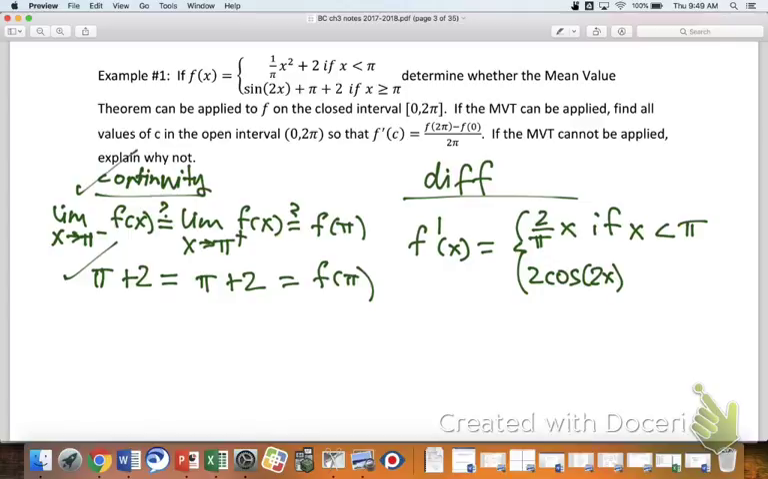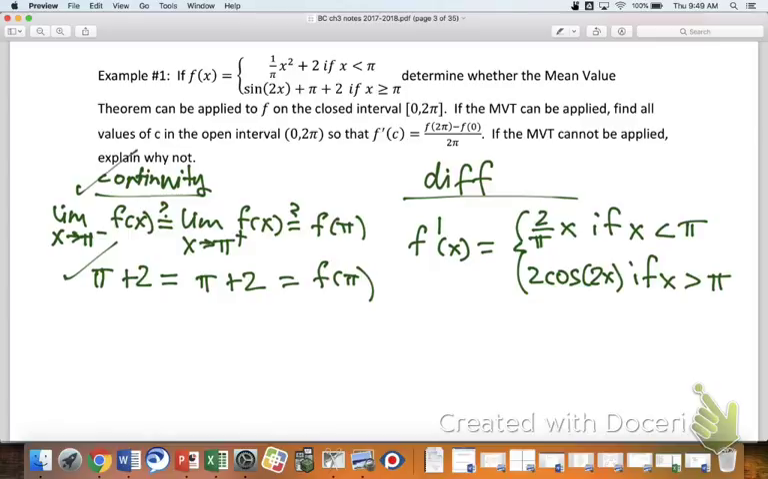And of course, pi is a constant, 2 is a constant, so both of those derivatives are 0. Isn't it kind of tempting sometimes to think of pi as not being a constant? Because it doesn't look like a 9 or whatever, but it is a constant. So it just has a derivative of 0. So this is if x is bigger than pi. Okay, so we've already determined continuity, and now I'm going to see if differentiability works.